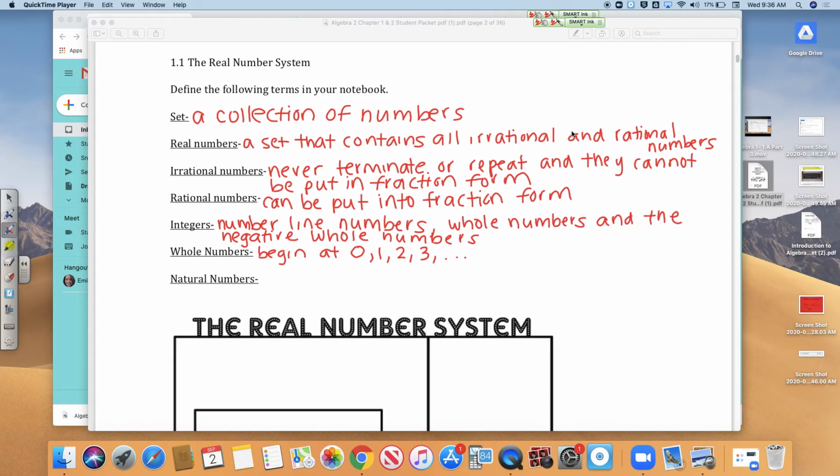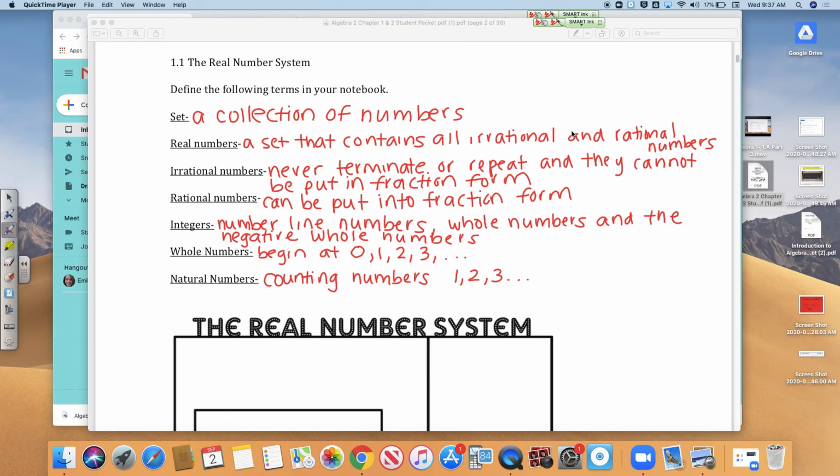Your natural numbers were the very first set of numbers that were created. Back in the day, cavemen created numbers. They were looking at rocks. They looked at a rock and they saw one rock. Then they would grab another one, and then there would be 2 rocks. So natural numbers start at 1, and these are your counting numbers. So it starts at 1, and then it goes on.